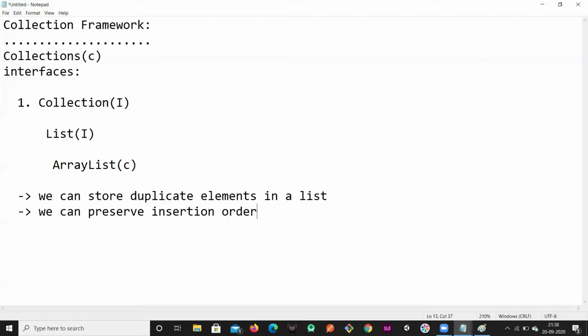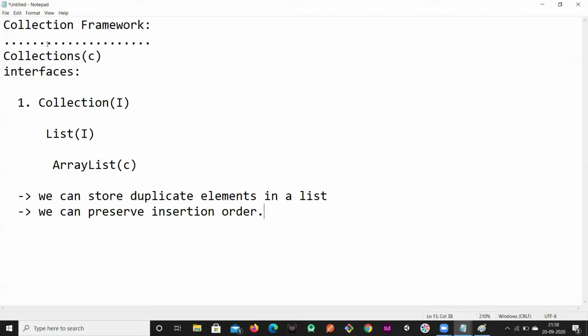That means the order in which you inserted elements into the collection, you can retrieve in the same manner. If you want both of these things, then we can go for the list interface. The list interface is part of the collection interface, and the collection interface is part of the collection framework.